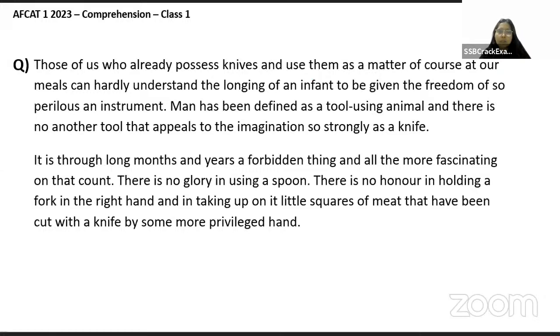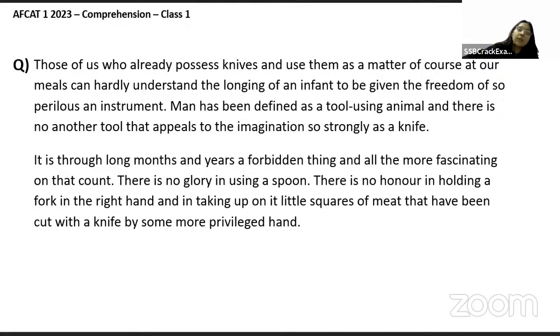It's better if we see the passage for this one. It was actually given. There is no honor in holding a fork in the right hand and in taking up on it little squares of meat that have been cut with a knife by some privileged hand. It is through long months and years a forbidden thing and all the more fascinating on that account. So it is basically talking about the child first. There is no glory in using a spoon. There is no honor in holding a fork in the right hand and in taking one little square of meat that have been cut with a knife.